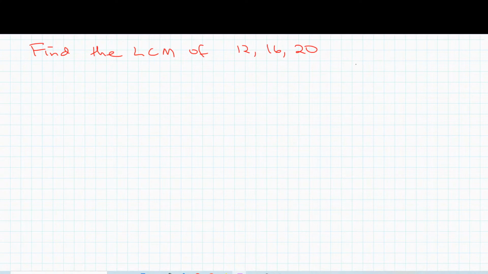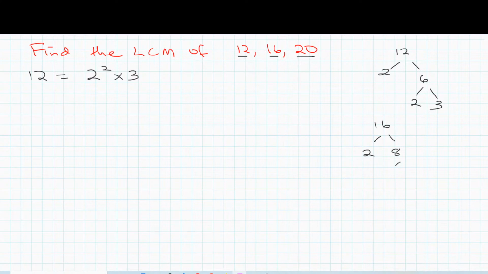So what we're going to do is express each of these in terms of its prime factors. So we start with 12, we're going to have 2 and 6, then 6, we have 2 and 3. So 12 is going to be 2 to the power of 2 multiplied by 3. Let's go with 16. 16 we have 2 and 8. 8 we have 2 and 4. 4 we have 2 and 2.